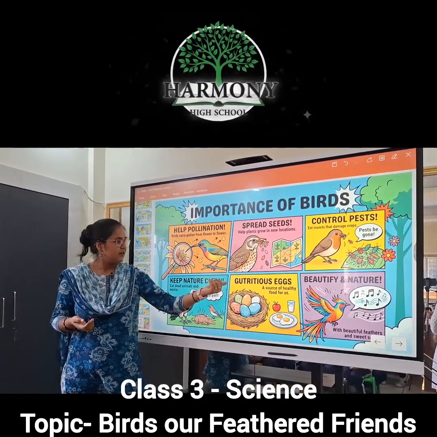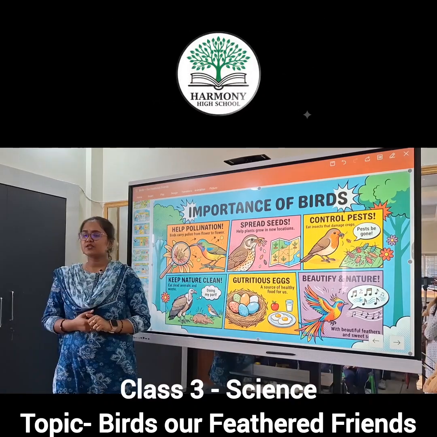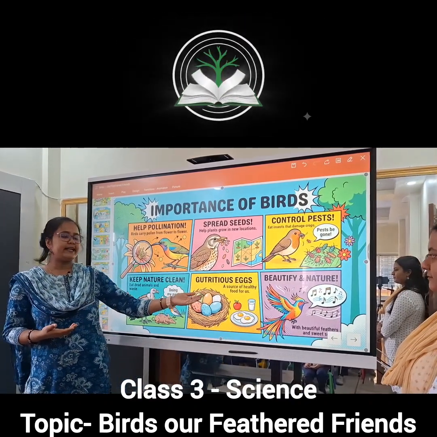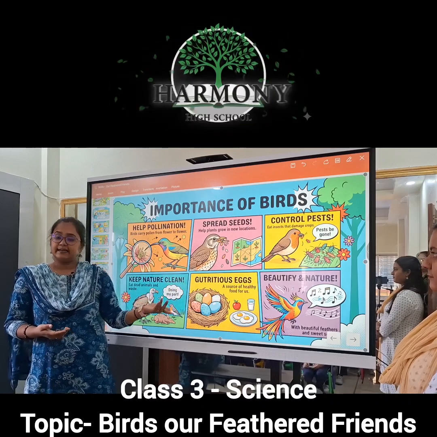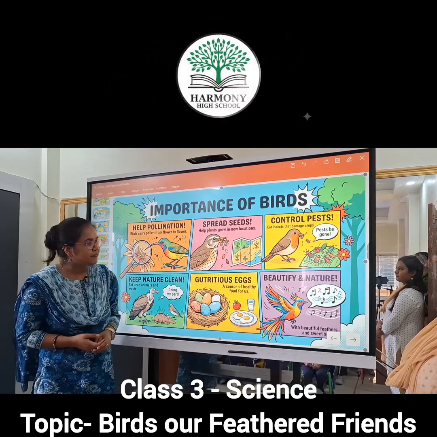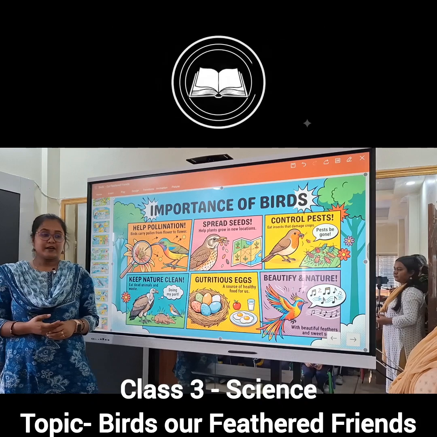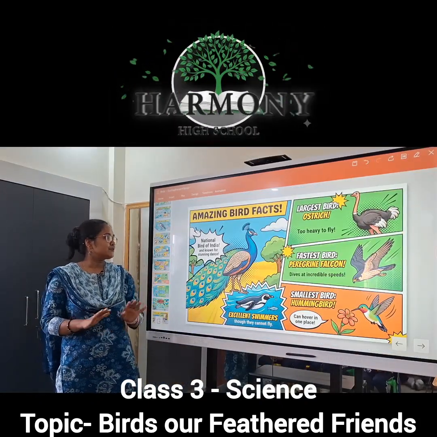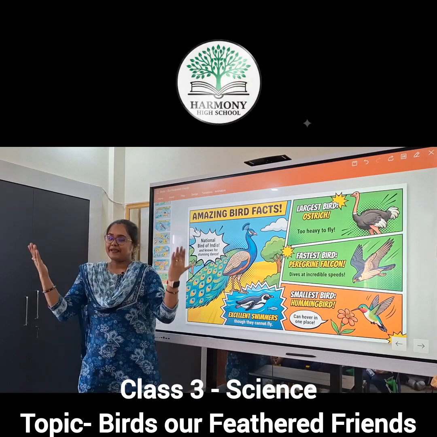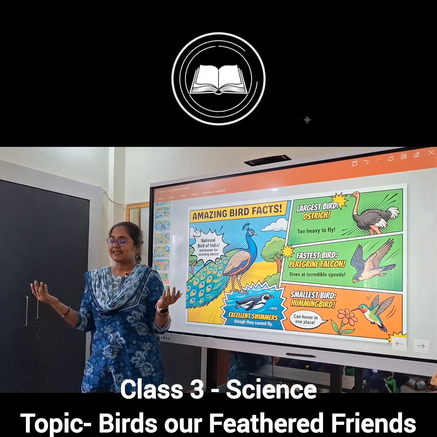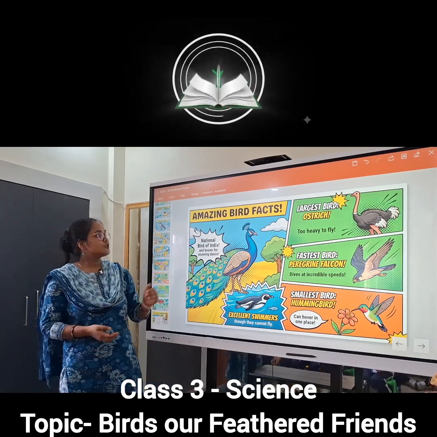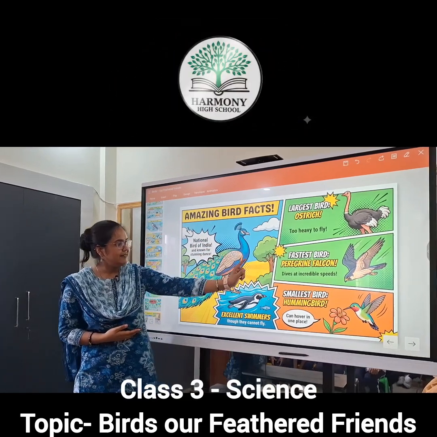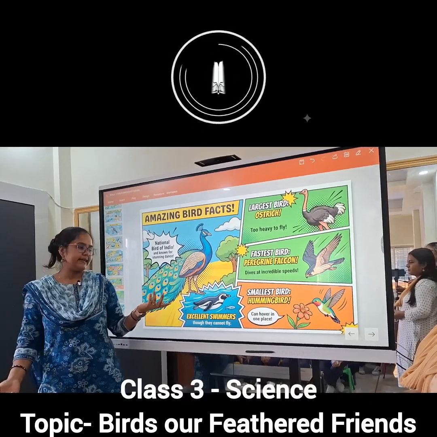Next, a source of healthy food. During breakfast or lunch we eat eggs. So from where do we get eggs? From birds only, because hen and duck are birds. And the last one, beautify nature, because of their colors. What is the national bird of India? Peacock, because it is very famous for dancing. It spreads its feathers and during the rainy season it dances. The largest bird is the ostrich. The fastest bird is the falcon. And the smallest bird, you already know, is the hummingbird.